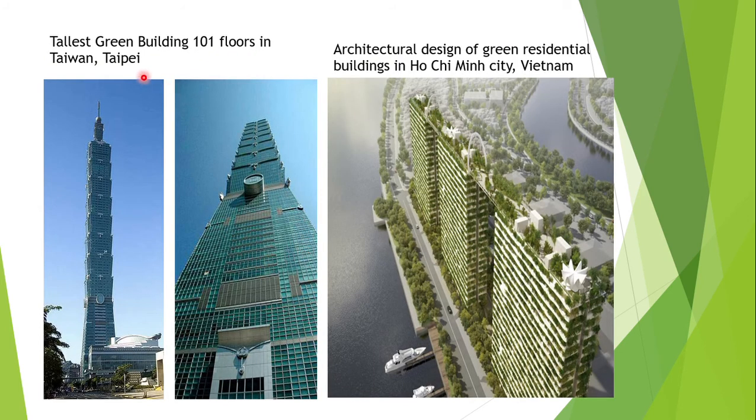The tallest green building is found in Taipei, Taiwan, of 101 floors. This is the overall picture of the 101 floors, the tallest green building, in Taiwan. A close-up picture of the same building. In Vietnam, this is the architectural design of green residential buildings. How beautiful they are.